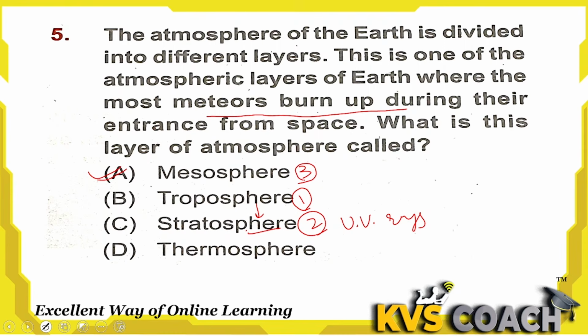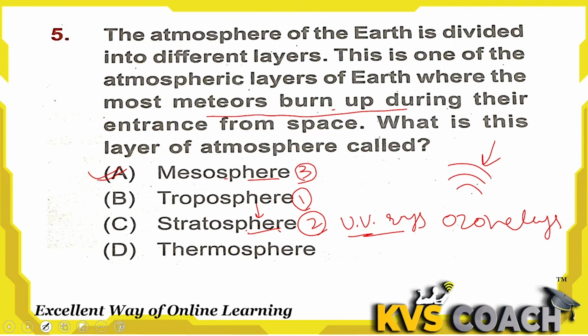Because when the UV rays come, the mesosphere is the place where meteors burn up due to UV rays, because there is no absorption of UV rays here. But in the next layer, the stratosphere, the UV rays are absorbed by the ozone layer. That's why it is a little cooler than the mesosphere, but the mesosphere is a very hot layer. There is too much temperature, it reaches nearly 1200 degrees Celsius, and meteors burn up when they enter from space into this layer.